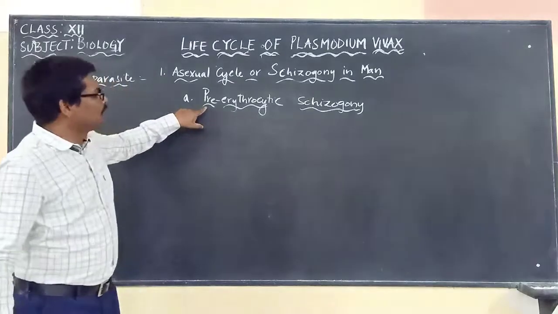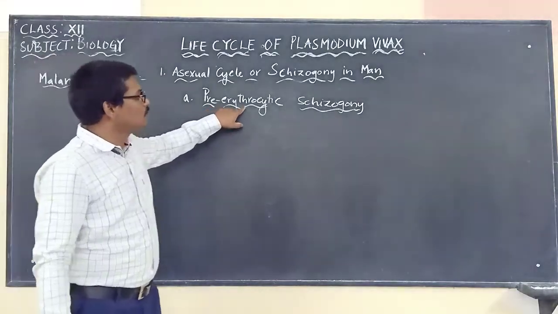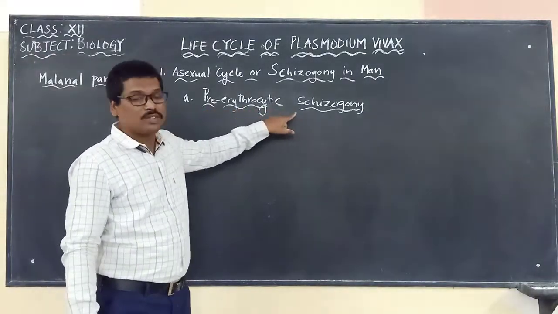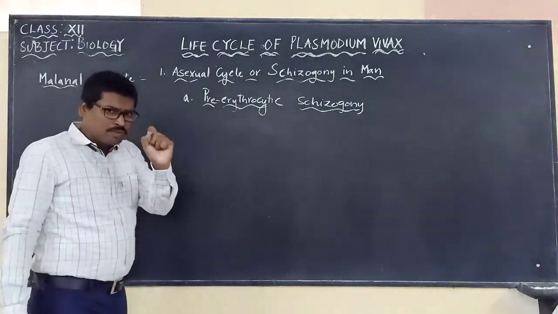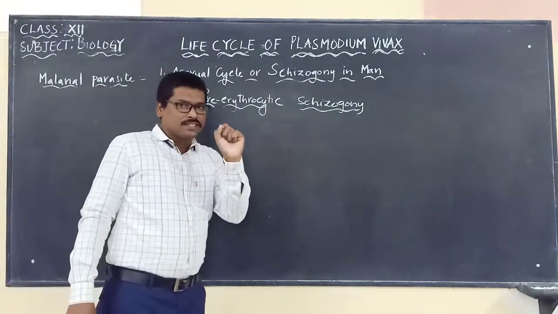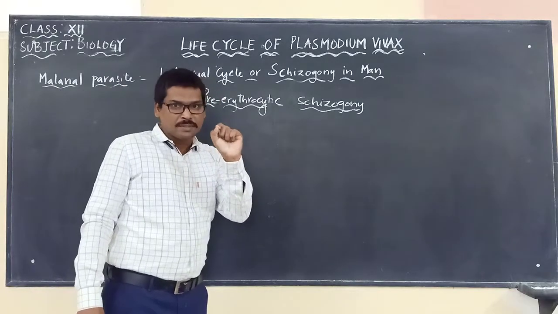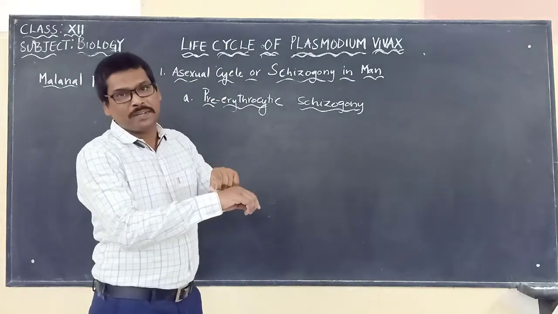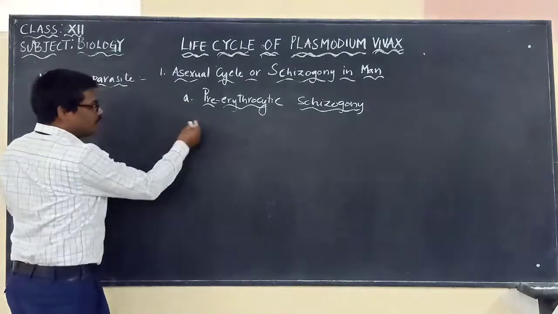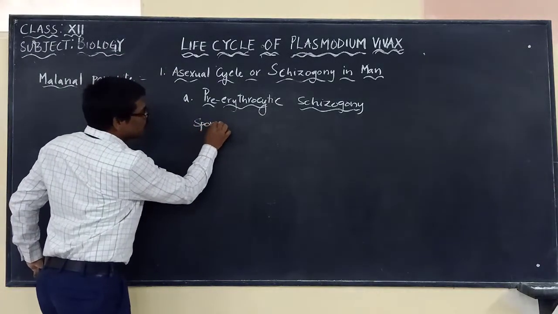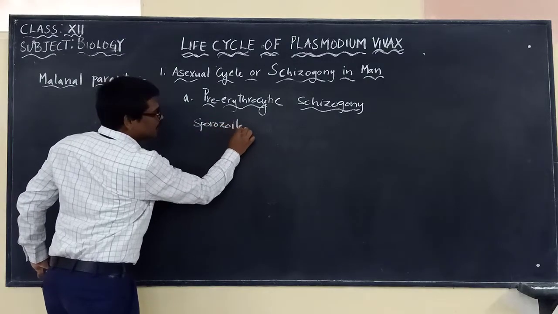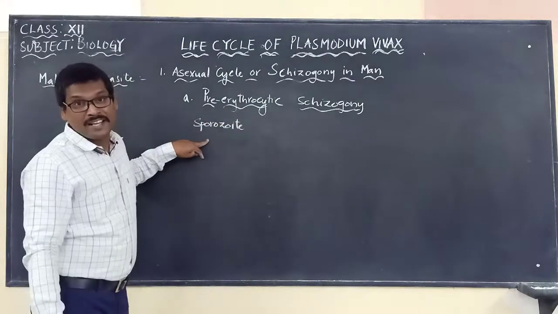Now we will discuss the first stage, pre-erythrocytic schizogony. As soon as the infected female Anopheles mosquito bites a healthy person, it is inoculating, or injecting, what? Sporozoite. This is the infective stage of the malaria parasite.